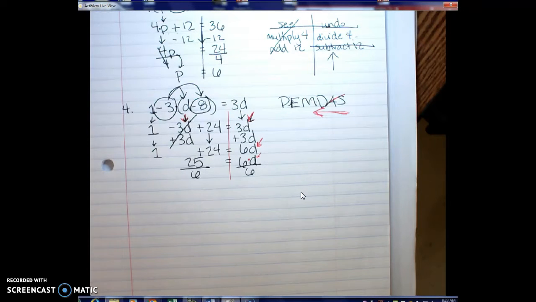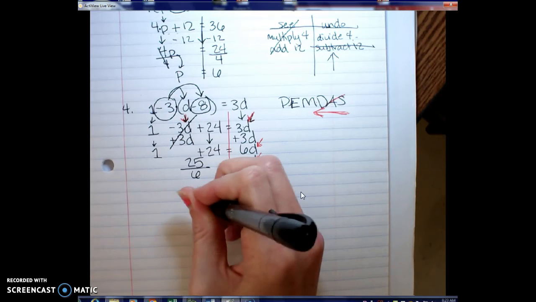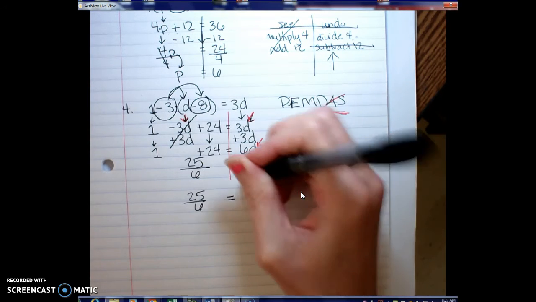Now, if you actually type in 25 divided by 6 in your calculator, you get some horrible long 0.66 decimal, I think. Don't use those. Leave it as an ugly fraction. Ugly fractions work much better than rounding your decimals incorrectly. So we're going to keep this as 25 over 6 equals, now it's just